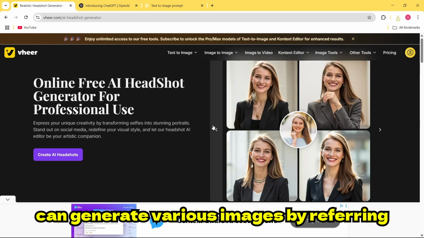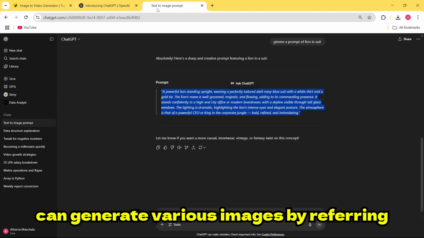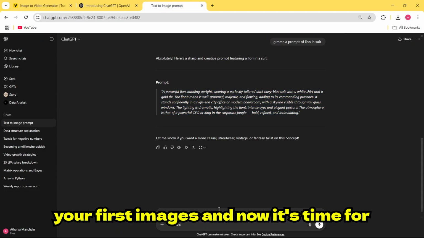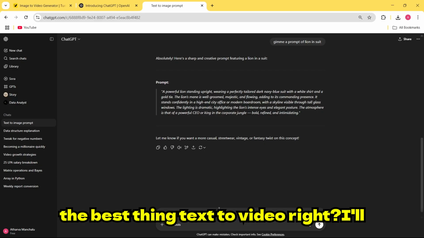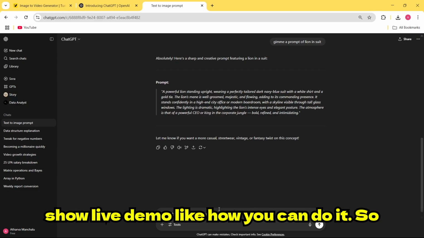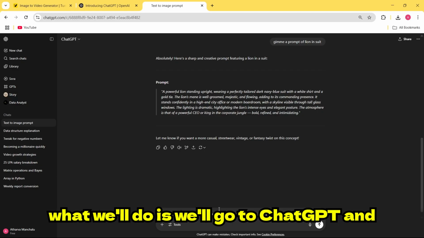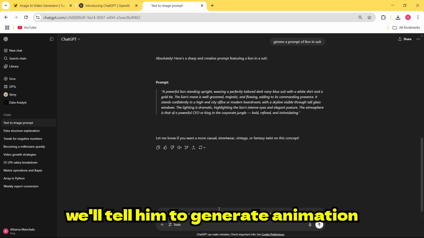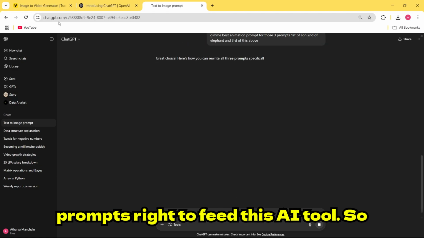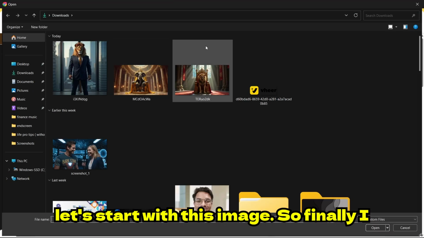Like you can generate various images by referring your first images. And now it's time for the best thing, text to video, right? I'll show you a live demo of how you can do it. So what we'll do is we'll go to ChatGPT, and we'll tell it to generate animation prompts to feed this AI tool. So let's start with this image.